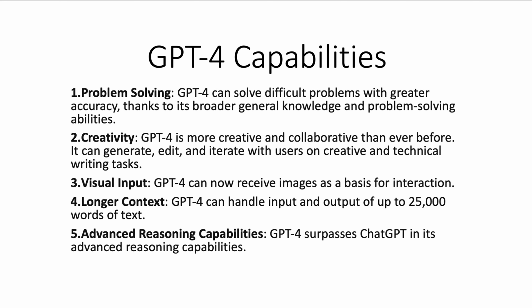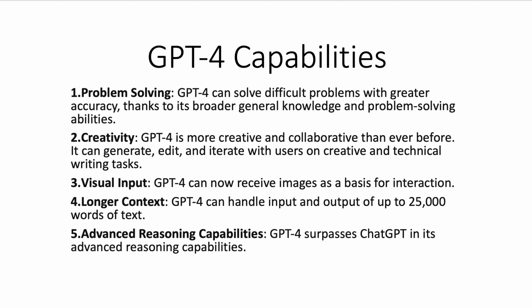I'm just listing this part because we are also going to thoroughly see what the capabilities of GPT-4 are in action. Apart from that, GPT-4 is 82% less likely to respond to requests for disallowed content, and 40% more likely to produce factual responses than 3.5.